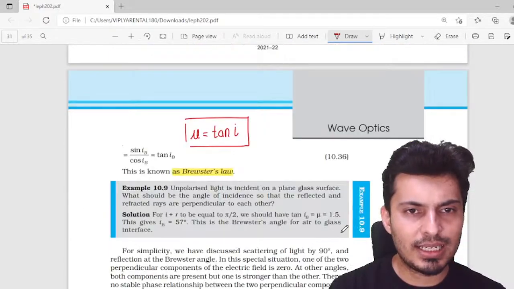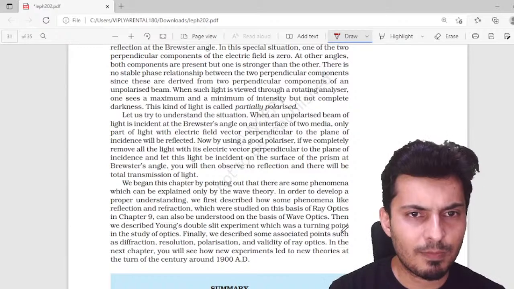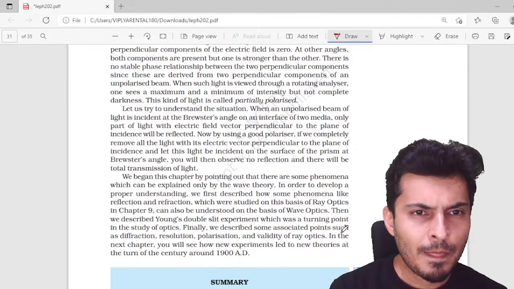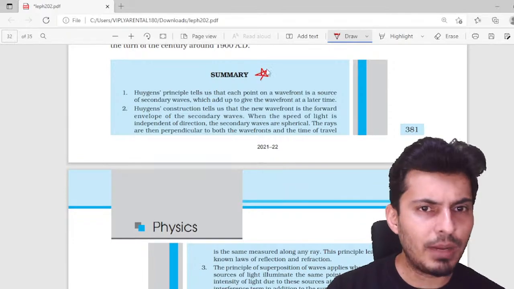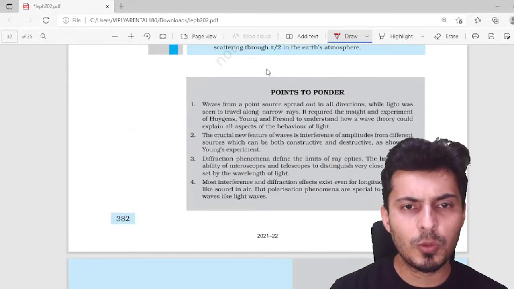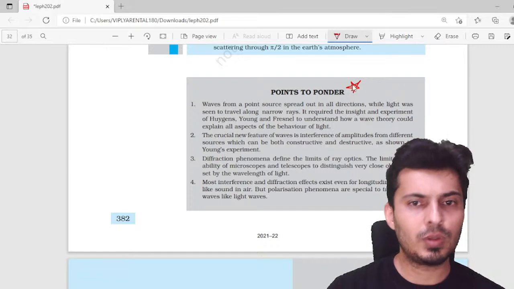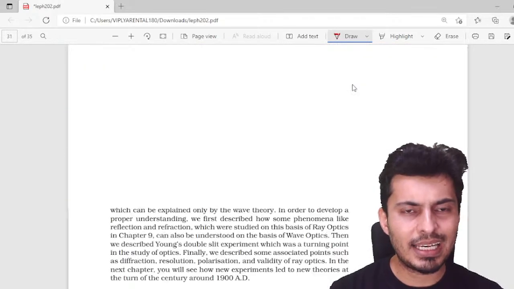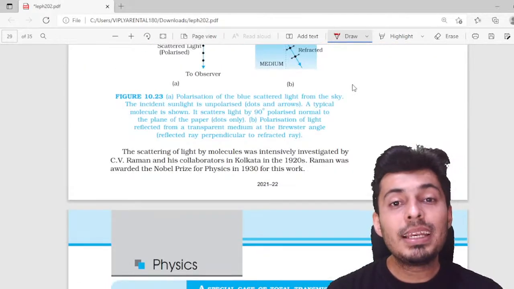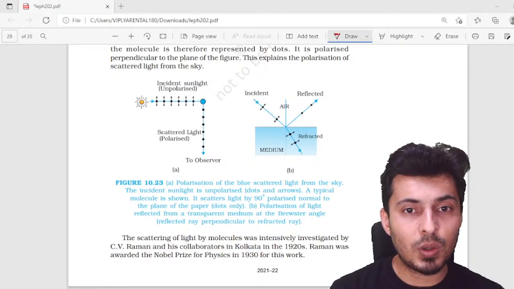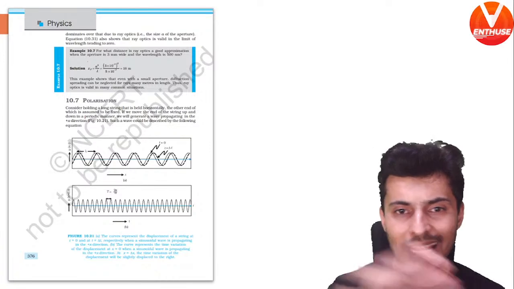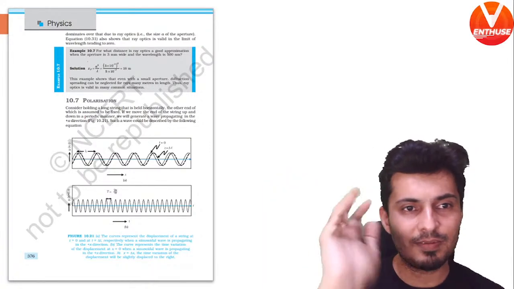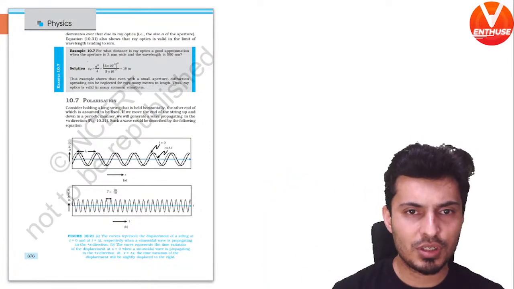So that's all that is there, and the rest of the things are plain and simple. You should definitely go through the summary part and also the points to ponder later. That's what is there in this chapter. Please download the PDF later from the Telegram channel. I'll be posting it, with all my handwritten notes and highlighted stuff. For now, let's solve the questions on polarized light.